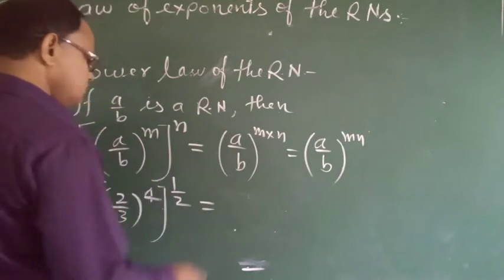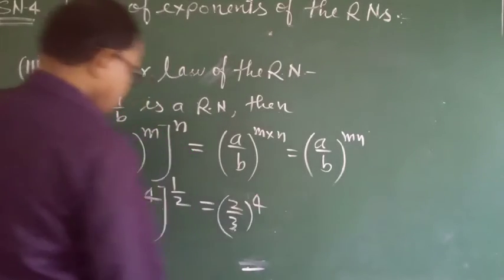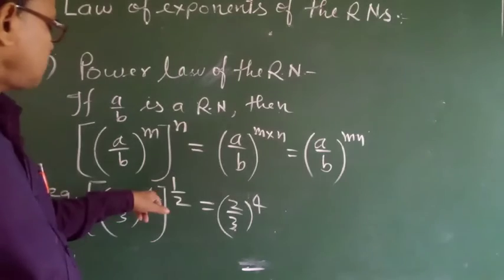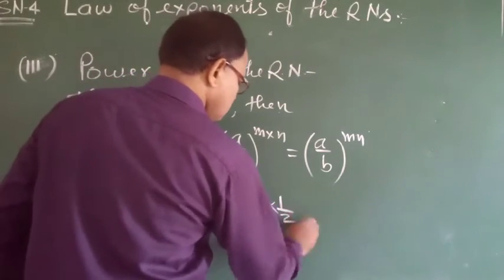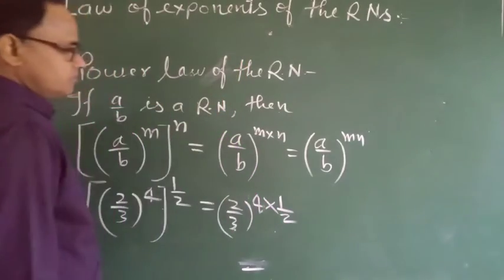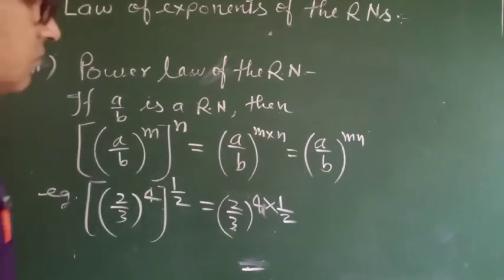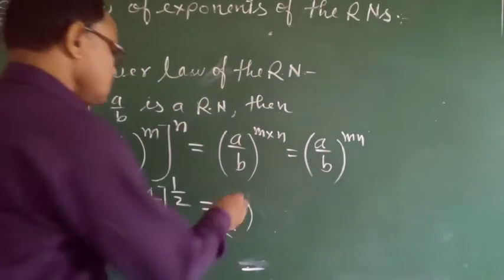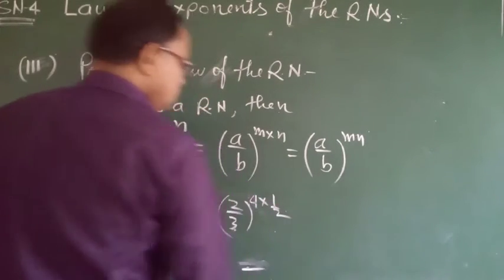In this case, we write 2 by 3 to the power 4 and open the bracket, then power multiplies into power, into 1 by 2.